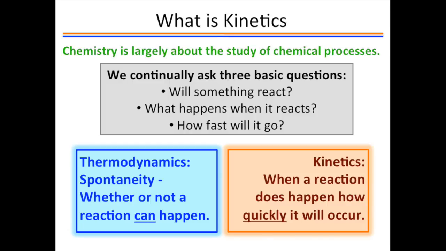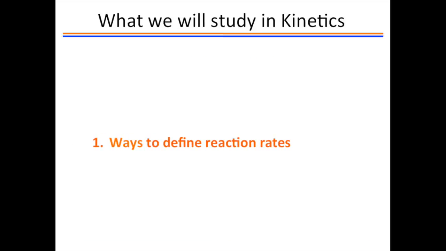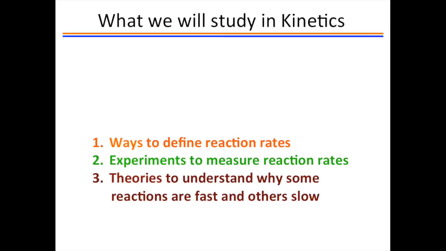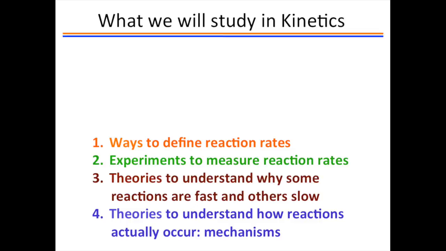Kinetics is the study of the speed of chemical reactions. First, we will need to define what speed means in chemistry, what is called the reaction rate, or rate of reaction. Then we will look at how we can measure reaction rates and how we change reaction rates. To understand how to change rates, we need to understand what rates are dependent upon. And finally, we will look at kinetic theories that help us either explain why reactions behave the way they do, or provide us with a mechanism to change the way a reaction behaves.